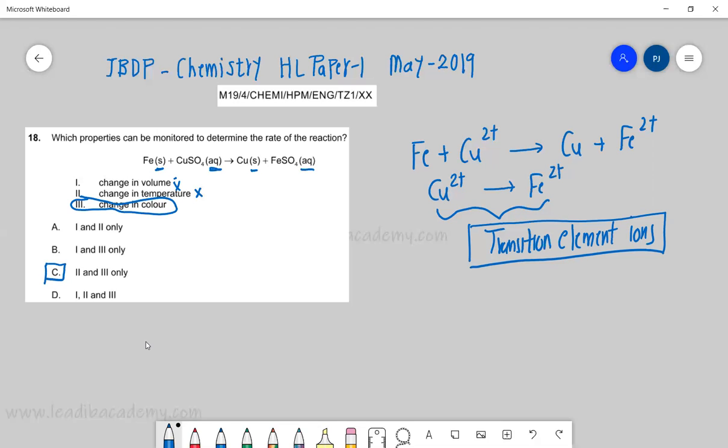Because definitely one is not there. So the options which are involving one are absolutely wrong. So one is out, B is out, and D is out. About the temperature, there is no real information available. So I'll say it is a little bit ambiguous, but the best option amongst all the options is C.